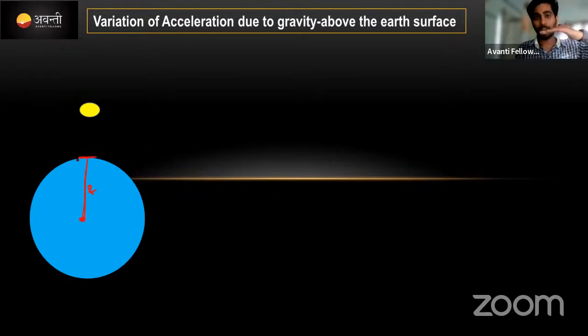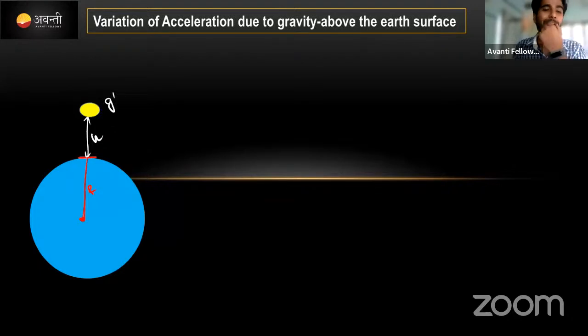From this point onwards is the height we are talking about, from the surface upward. This height is what we call h. Now we need to find out the value of g at this point.